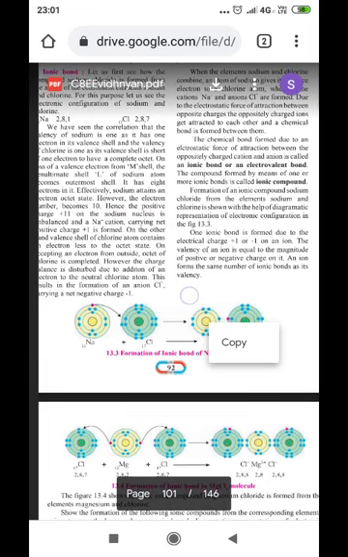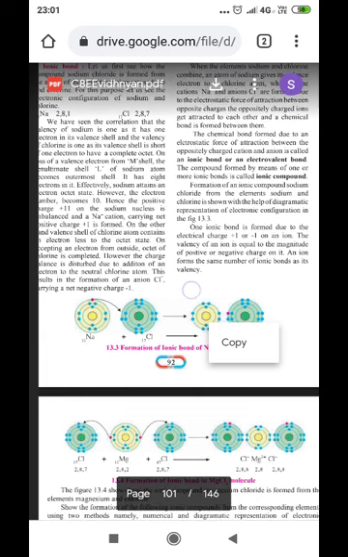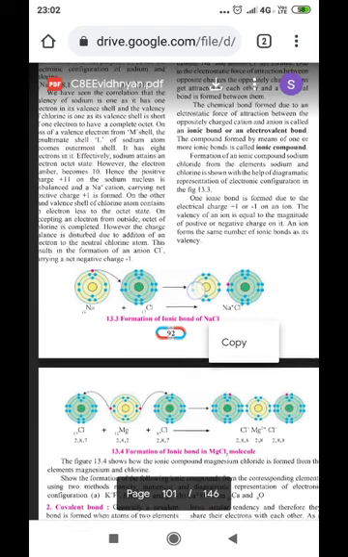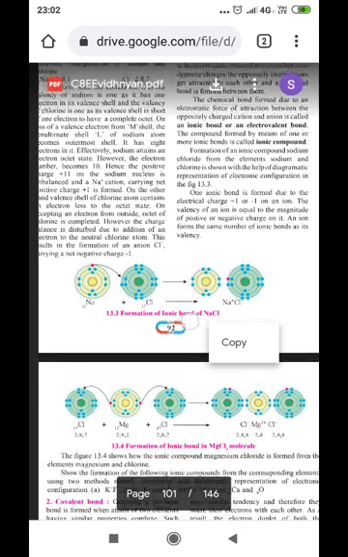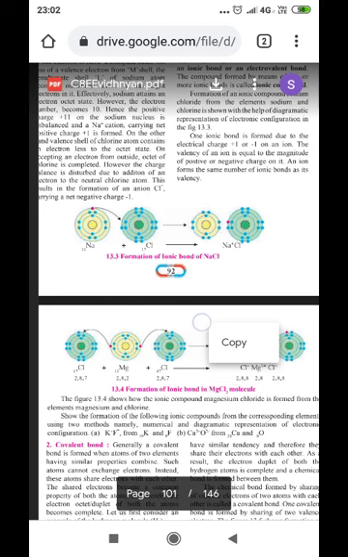Formation of ionic sodium chloride from the elements sodium and chlorine is shown with the help of a diagrammatic representation of electronic configuration in figure 13.3. You can see the figure. For sodium it is 2, 8, 1; for chlorine it is 2, 8, 7.